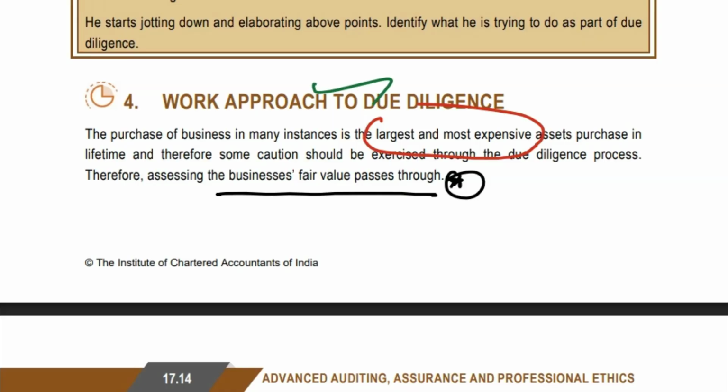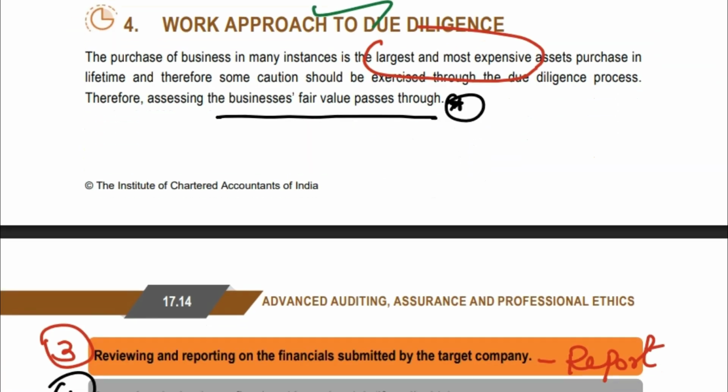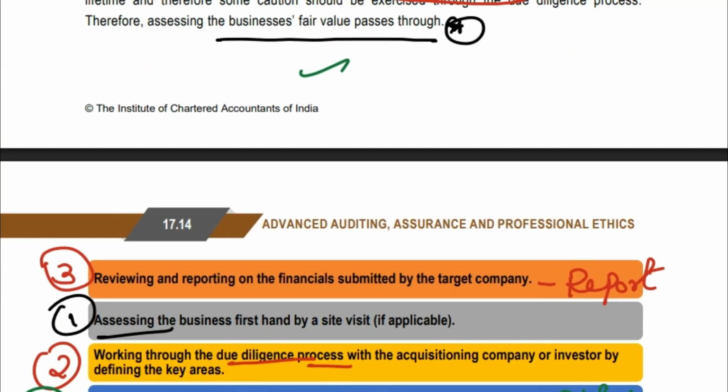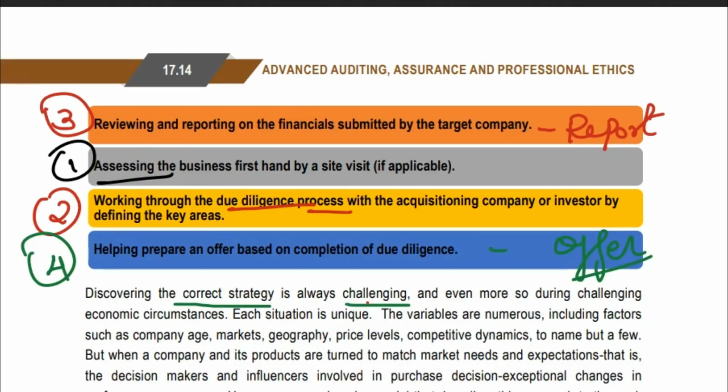Due diligence is the most expensive part, because we are purchasing a business. Purchasing a business is very expensive, right? So you have to assess a fair value. How are you going to assess the business's fair value? It's going to go through some steps.